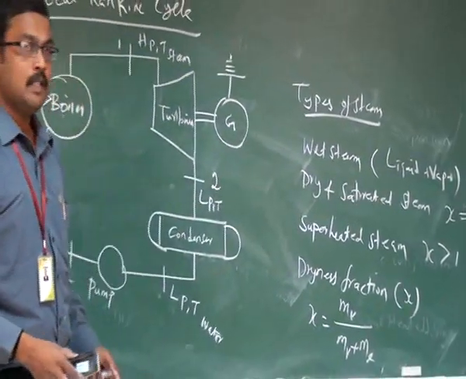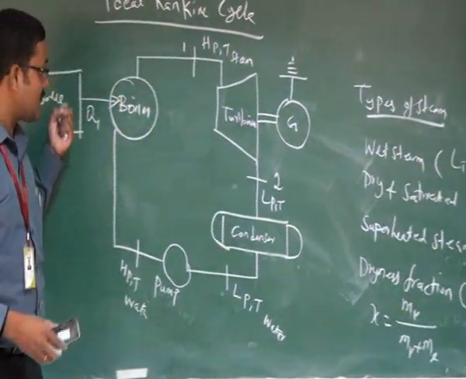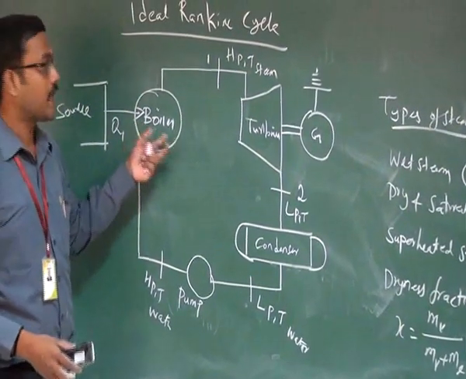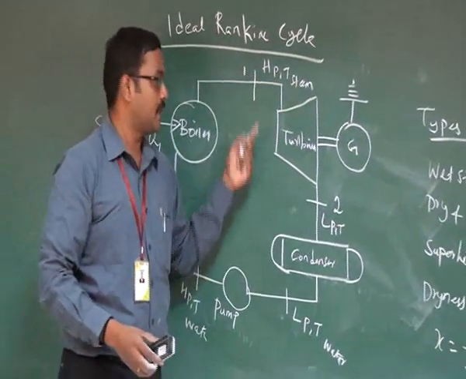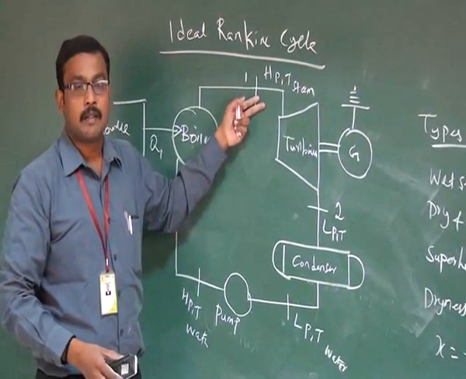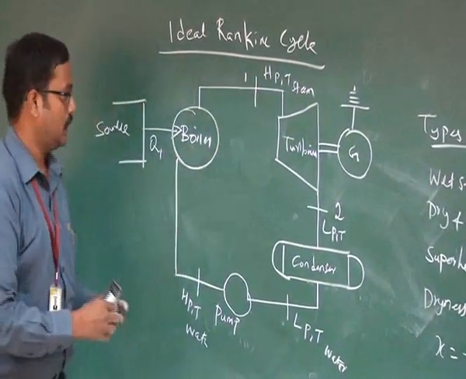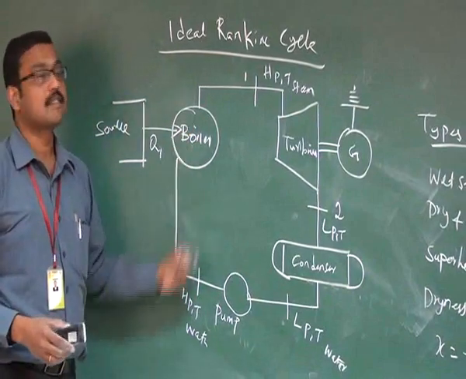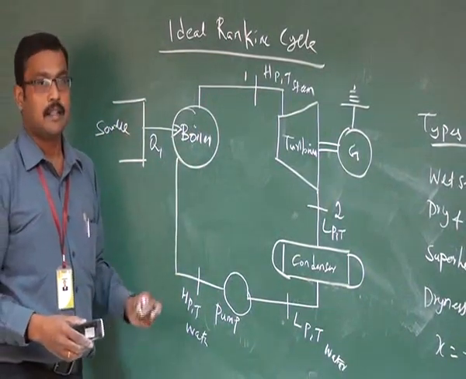This is the concept of steam. So, depending upon the heat energy available to the boiler, we can get different types of steam. It may be wet steam or dry and saturated steam or superheated steam. Are you clear now? Next I am going to explain what are the processes involved in this diagram.